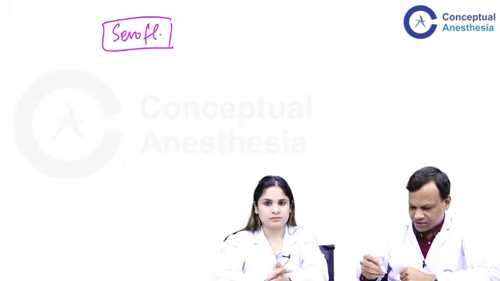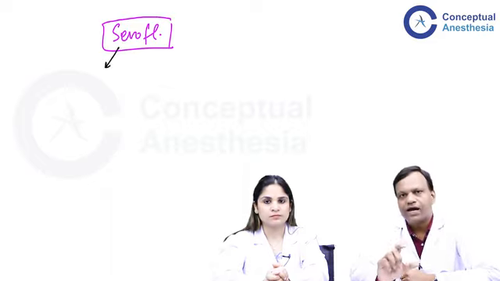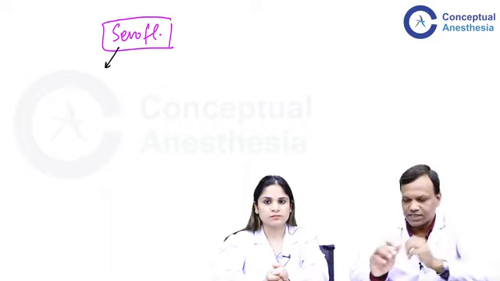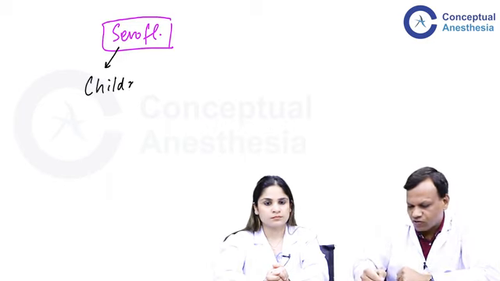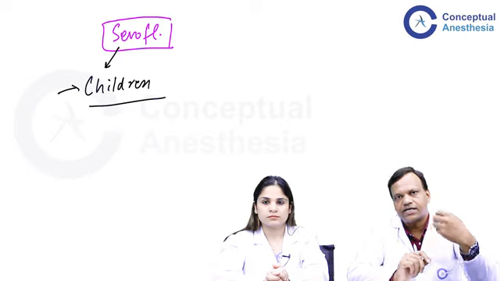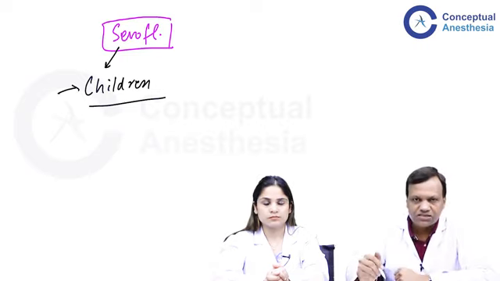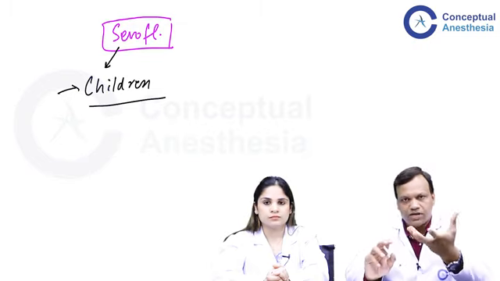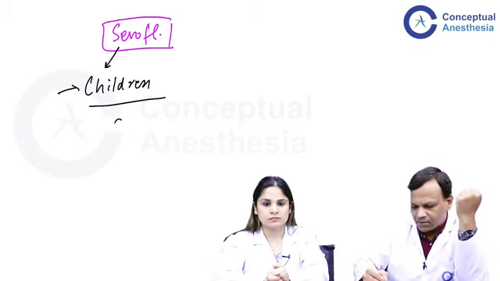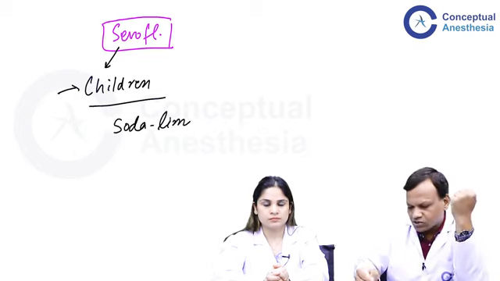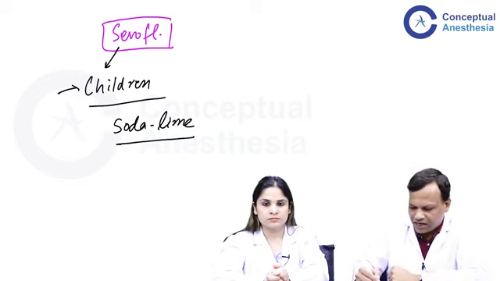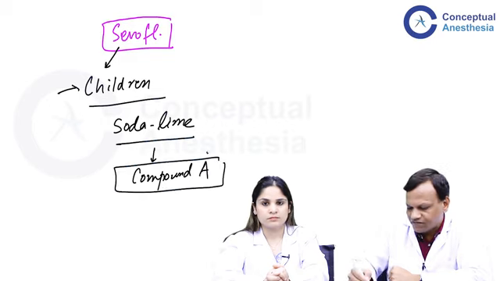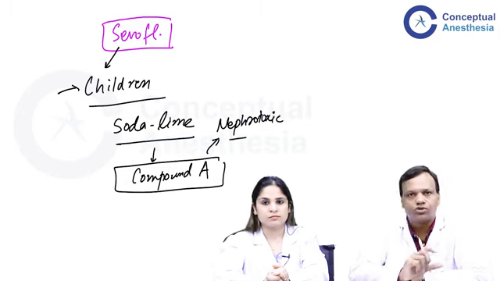Sevoflurane, the important points to remember: sevoflurane is an excellent bronchodilator and is also a very, very smooth inducing agent. So it is preferred in children. Sevoflurane is the inhalational anesthetic agent of choice in children. But the problem is sevoflurane should not be used in a closed circuit. In the closed circuit, we are using carbon dioxide absorbents, and the absorbent we use is soda lime. Sevoflurane can react with soda lime and produce a compound known as compound A, and compound A has been found to be nephrotoxic. Because of this reason, sevoflurane is avoided in closed circuits.